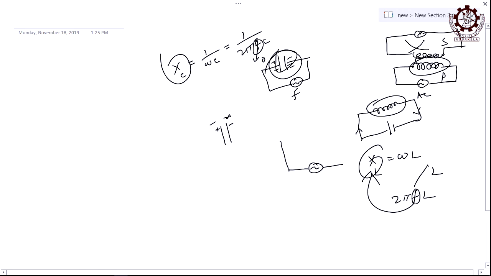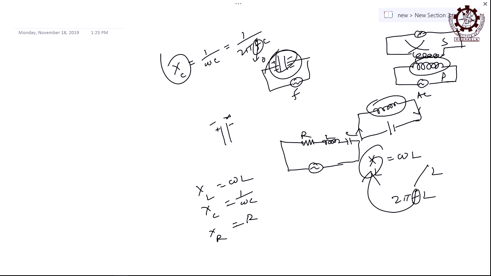So, like that you can estimate, if there is an AC circuit connected with all three elements, those who are opposing: resistance, inductance, capacitance together. These are the three elements in the electrical circuits, and all are having their own reactance for AC. And you know that XL equals omega L, XC equals 1 by omega C, and this XR is nothing but the simple resistance. It is the same for both AC and DC. Resistance is all same, may it be AC or DC, all the time it is there.